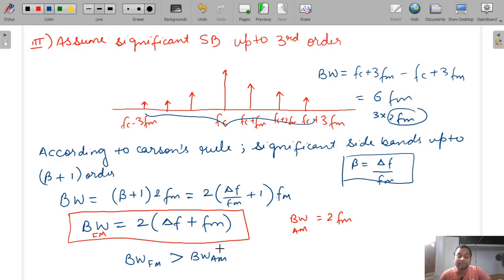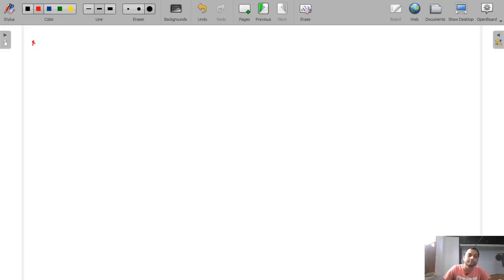But to save power, FM is better, whereas to save bandwidth, AM is better. So you can write it as a note point. To save power, because the power efficiency of FM is 100%, FM is better.